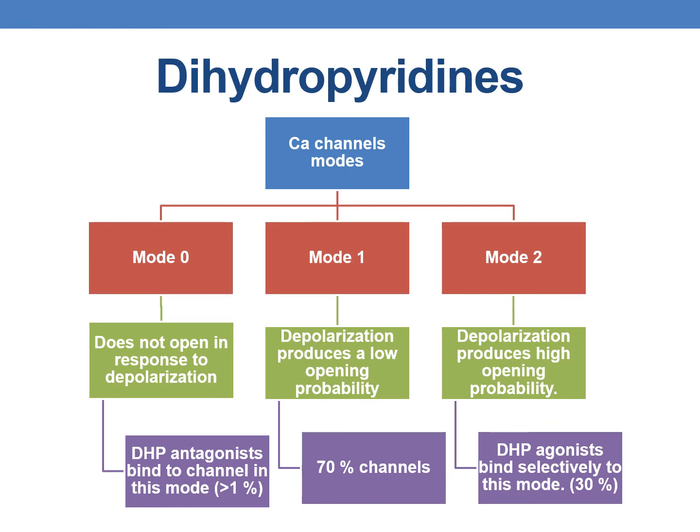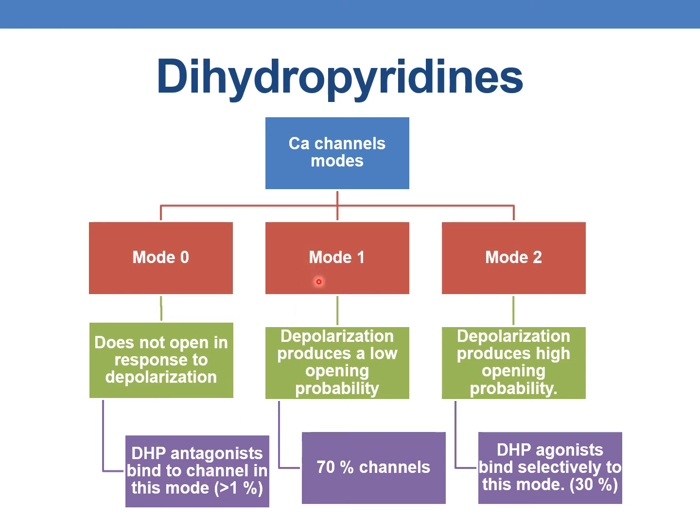Coming to the next category of calcium channel blockers, they are dihydropyridines. In addition to activated and inactivated state, the calcium channel exists in three modes: mode 0, mode 1 and mode 2. And they are categorized based on their response to depolarization. When the channel exists in mode 0, it does not open in response to depolarization, and the majority of the dihydropyridine antagonists bind to the channel in this mode.